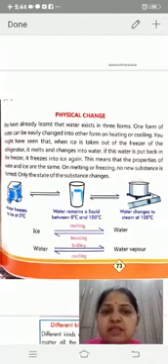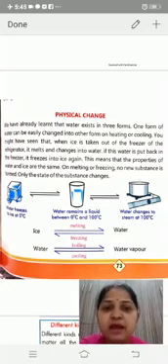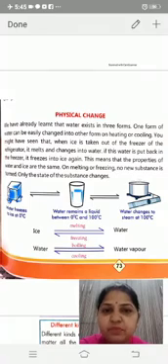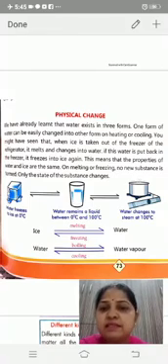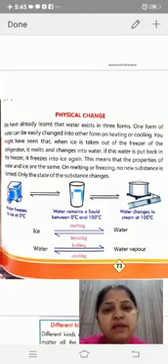If this water is put back into the refrigerator, it freezes into ice again. This means that the properties of water and ice are the same on melting or freezing. No new substance is formed. Only the state of the substance changes. This type of change is called a physical change.